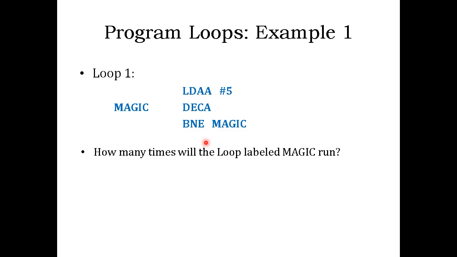Now let me show you some other interesting loops, and then try to see whether we can understand how many times the loops are running. Okay. So let's look at these three lines of code. In this code your program is running, starting with the first line and the second line and the third line, but when you go to the third line there is a branch. Now this is a conditional branch. That means if this branch is taken, the program will go back to line 2, right? Which is actually like a loop, right?